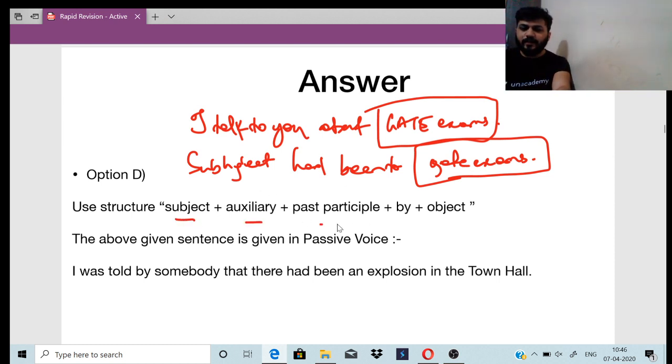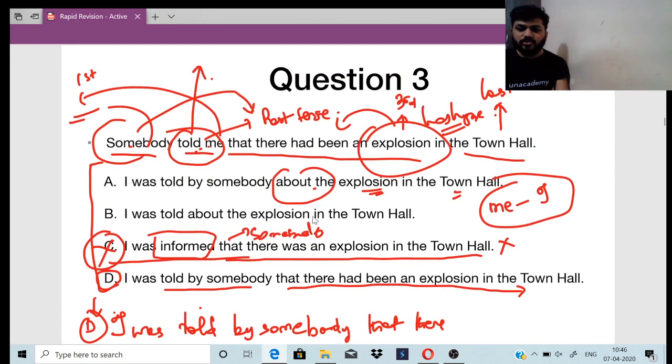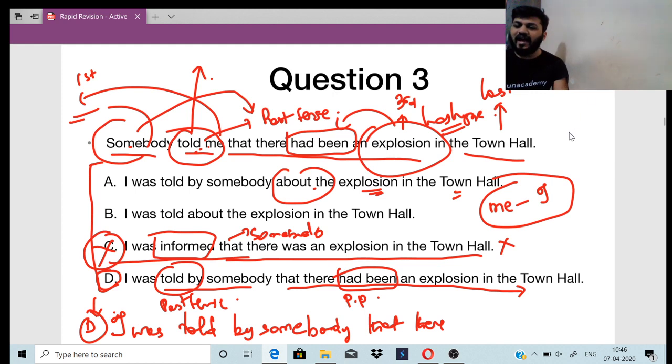Subject is there, auxiliary, past participle, by and object, right? So "had been" is already there. The past participle is here, okay? So "I was told by somebody", this is already in past tense, right? Passive voice is itself past tense. So you need not change the tense here because you already have the past participle, hence you do not need to change. You just need to change the whole structure, okay?